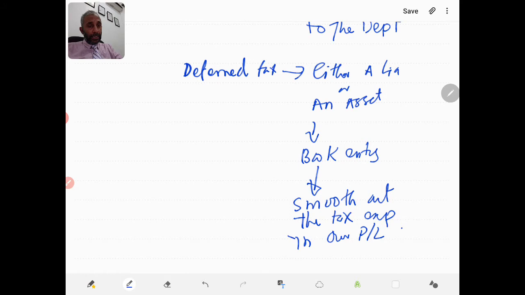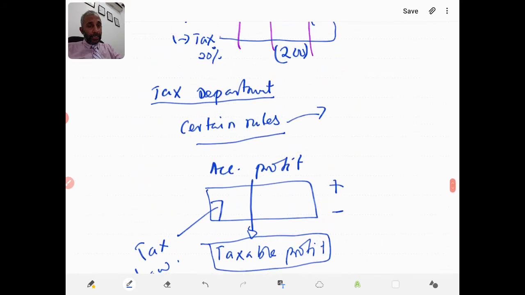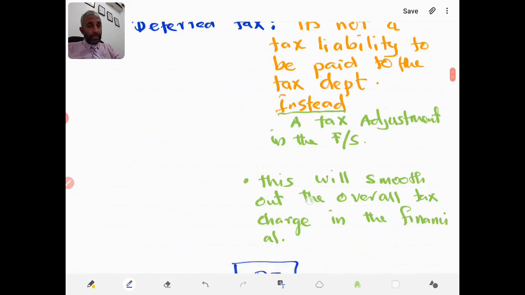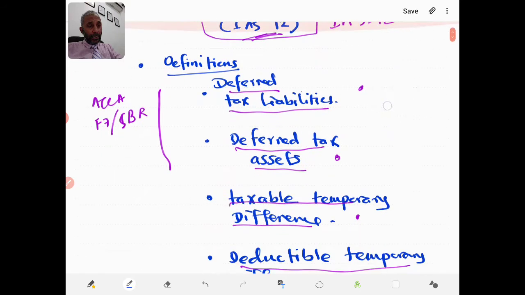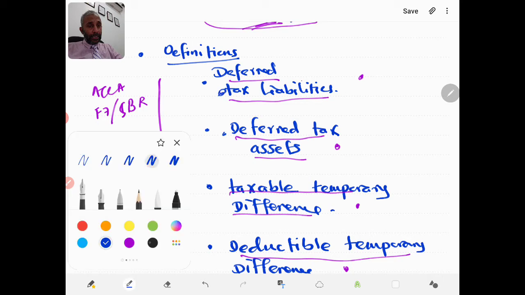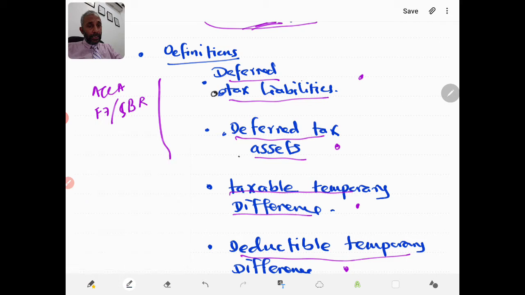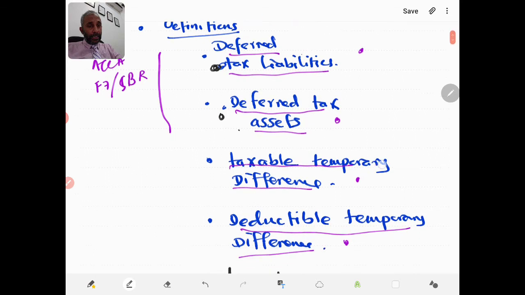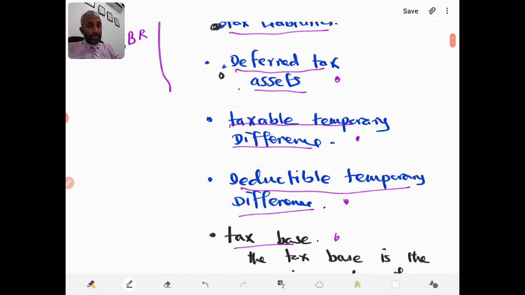So this is some interpretation of deferred tax, and as you see here, deferred tax has deferred tax liabilities and deferred tax assets. Before we talk about both of these, deferred tax assets and deferred tax liabilities, we try to understand something called the differences.